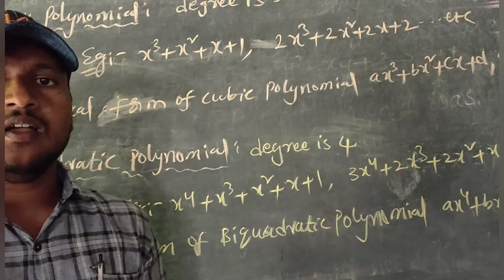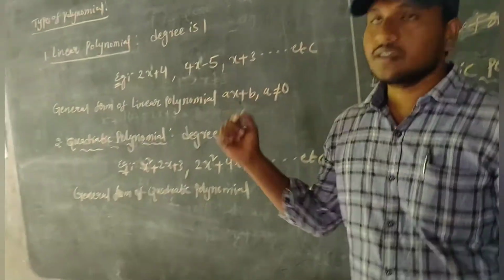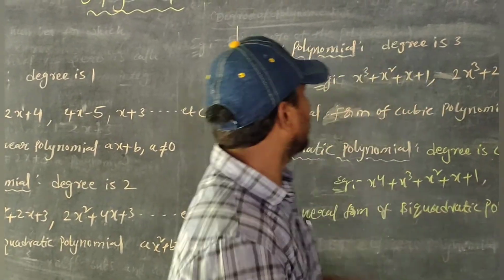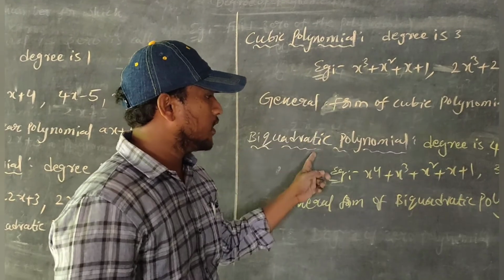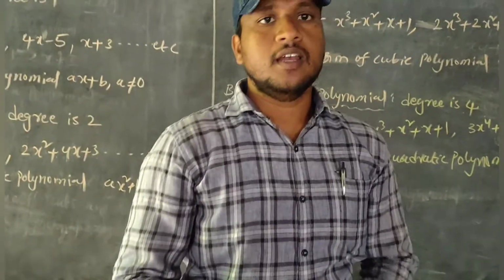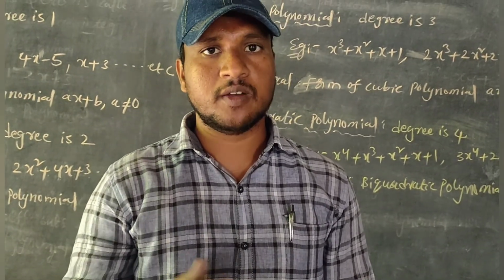Okay, types of polynomials are 4. First one is the linear polynomial, second one is the quadratic polynomial, third one is the cubic polynomial, fourth one is the biquadratic polynomial. Listen to all of this carefully and watch the videos 3 or more times.